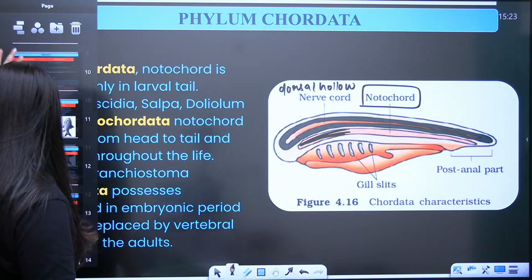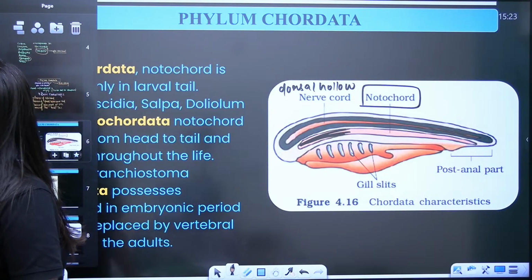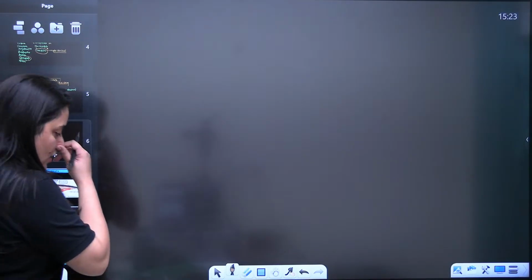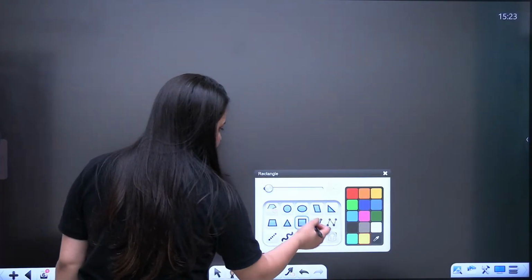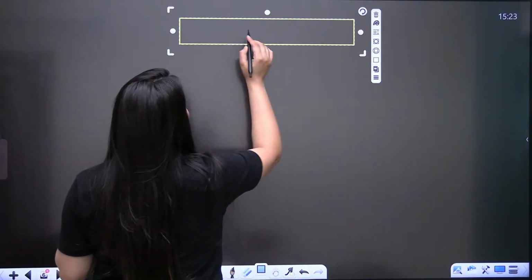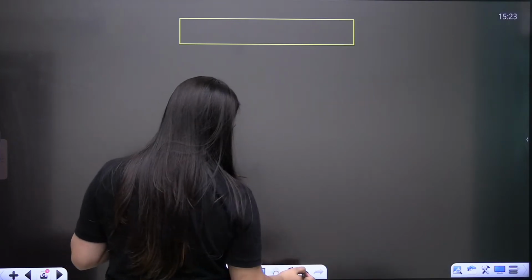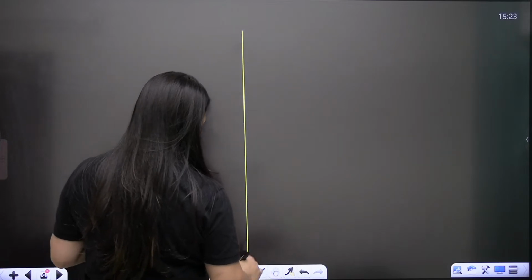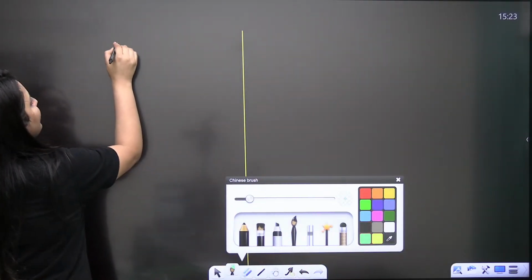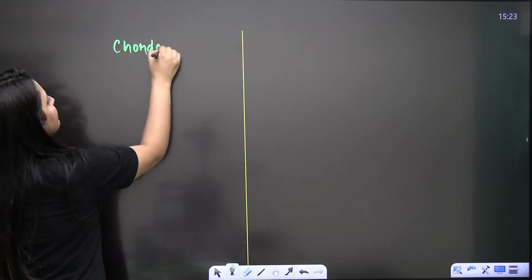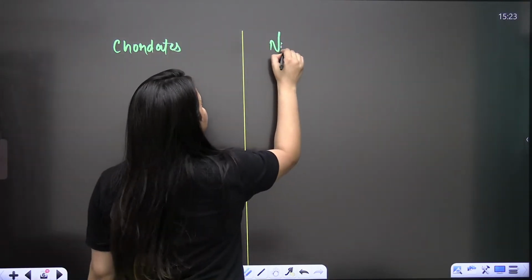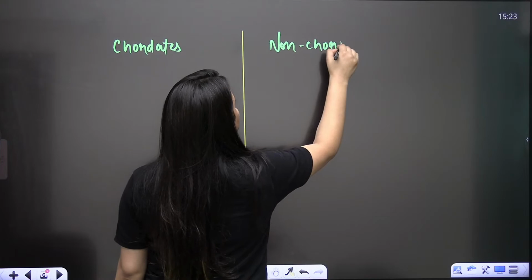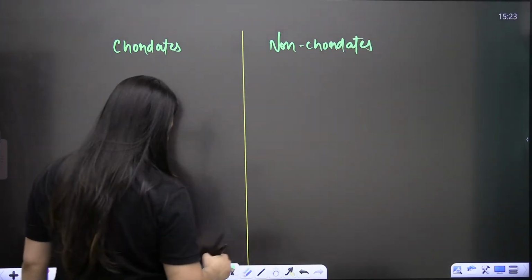Now bachche, on the basis of these characters, we even compare chordates and non-chordates. Like, see, in the NCERT there is a table given, where we compare the chordates and the non-chordates. It is given in your NCERT, please check it.